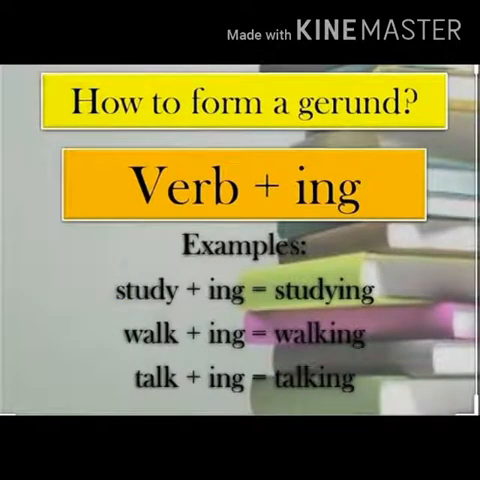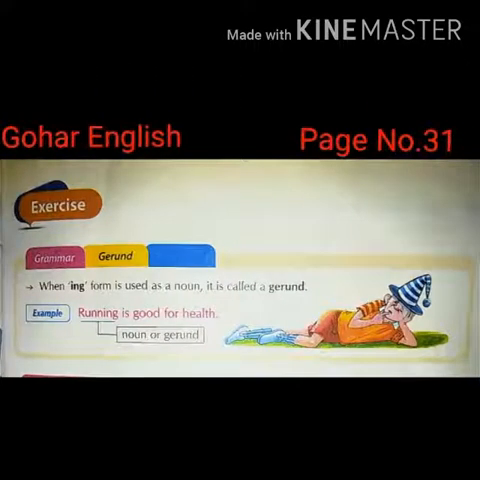Here is the formation of a gerund, that is a single verb, the first form of the verb plus ing. Likewise, study. Study is the first form of the verb, and when we add ing with it, it becomes a gerund. Like walk plus ing, walking. Talk plus ing, talking. These are examples of gerund.